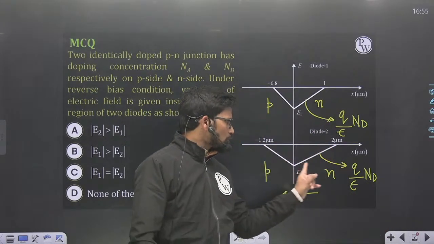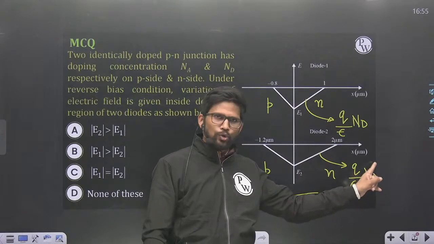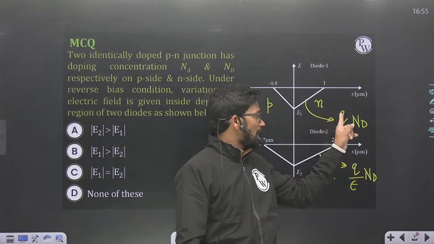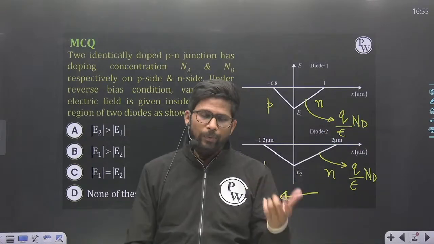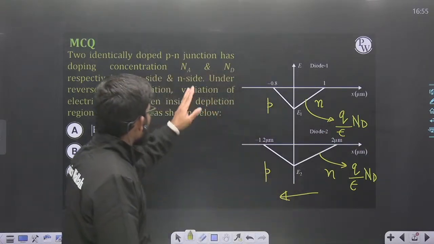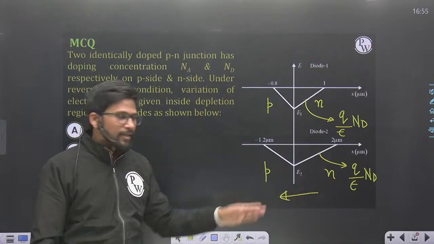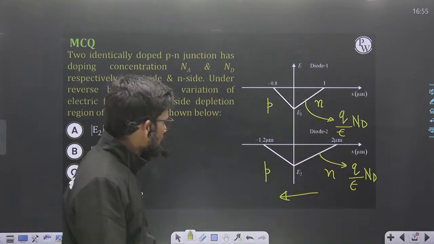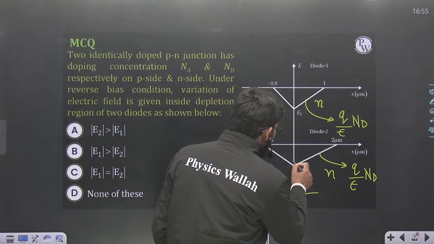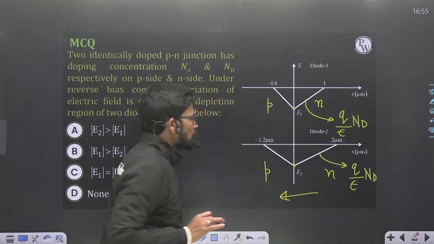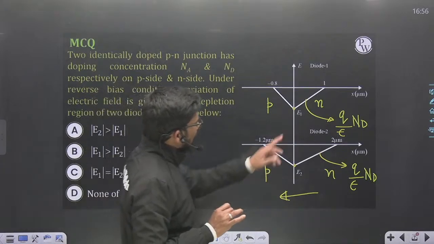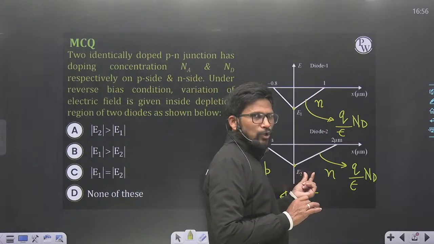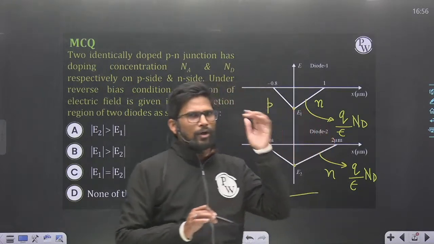Here also the slope of the electric field on the N side is Q upon epsilon into the doping on the N side. As doping on the N side is Nd in both the cases, the slope is Q upon epsilon into Nd, obviously. Now I need to find the magnitude of E2 or E1. By seeing 1 and 2, you can always say that the magnitude of E2 is greater than E1.